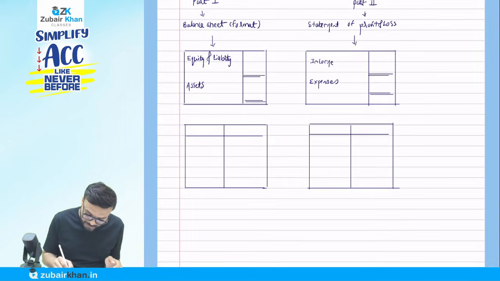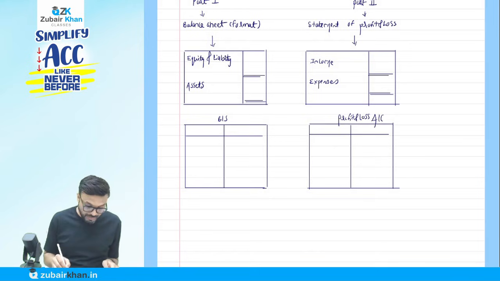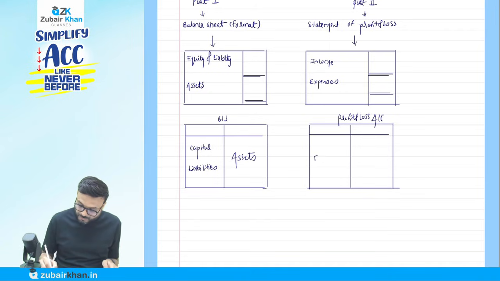Here you wrote all the expenses, and here all the income.